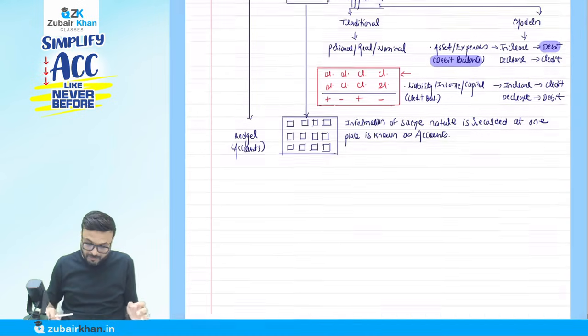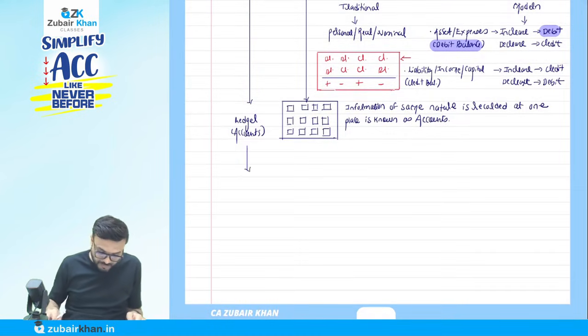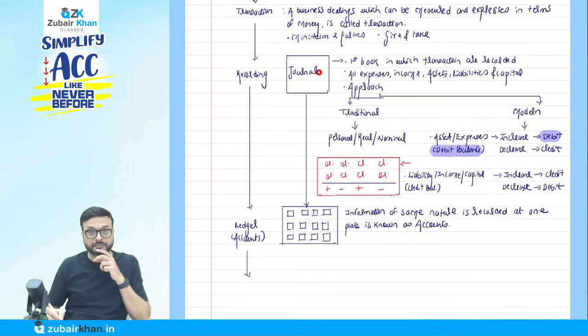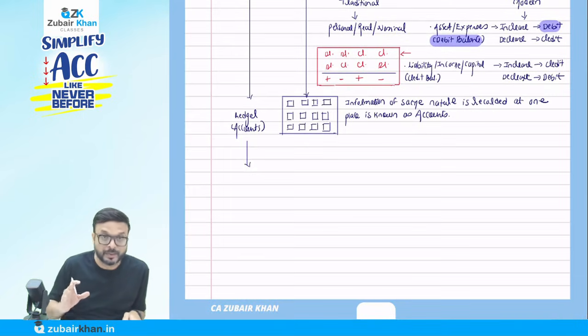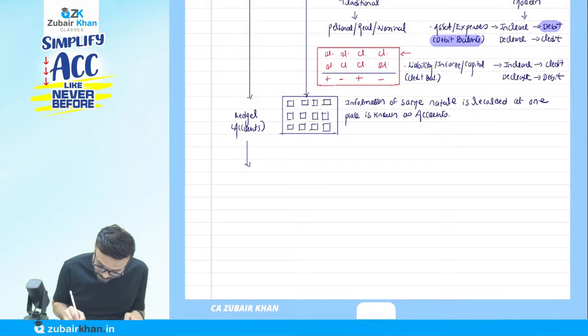Now, you know there is one more thing. The process of transferring the information from this book, the journal, to this book, the ledger, do you know what we call this process? We call it posting. Write it down. Next, we prepare the ledger. In the ledger there are so many accounts, and the process of transferring the information from the journal to the ledger we call posting.